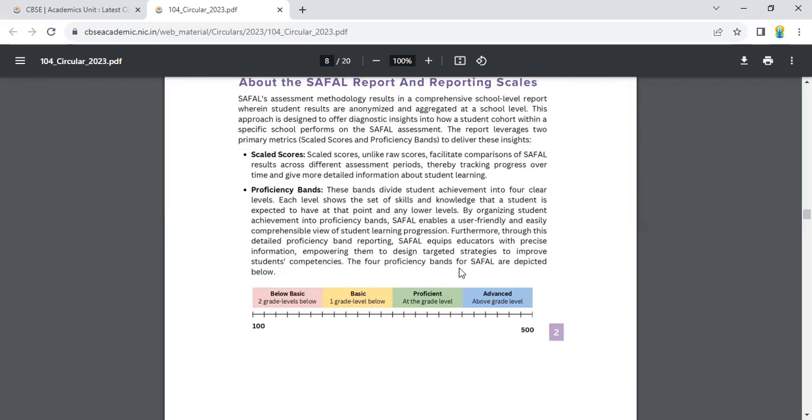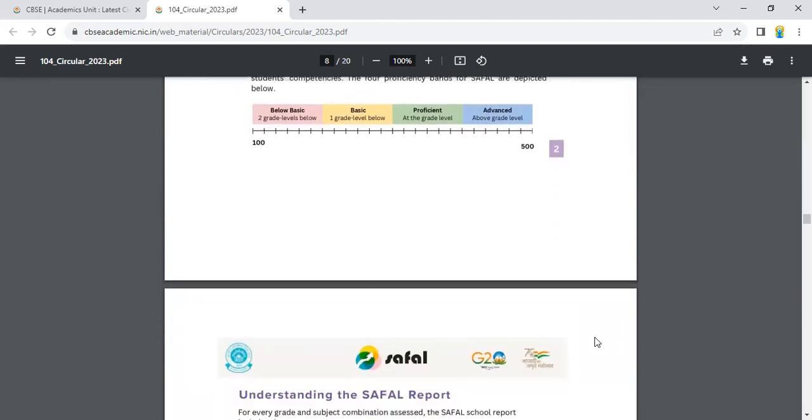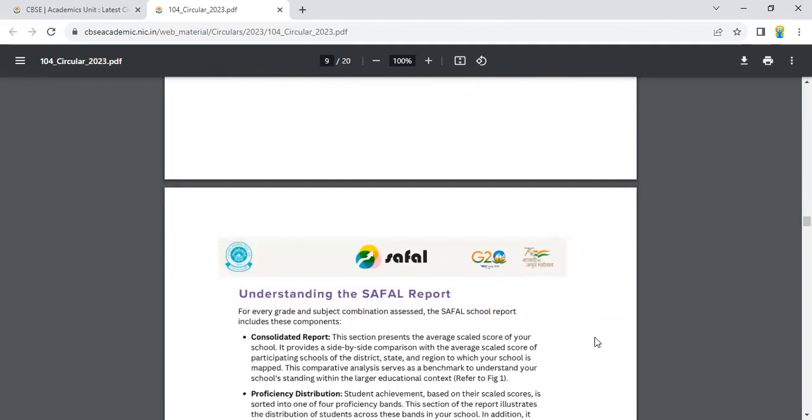The four proficiency bands for SAFAL are depicted below. See, these are the bands given. These are the proficiency bands. First band is below basic, two grade levels below. Basic, one grade level below. Proficient, at grade level, and advanced, above grade level. And the scale is given from 100 to 500. And then the bands are given: below basic, basic, proficient, and advanced.